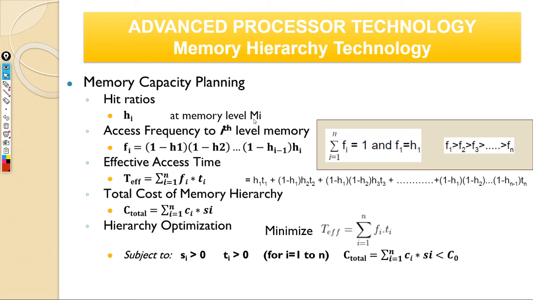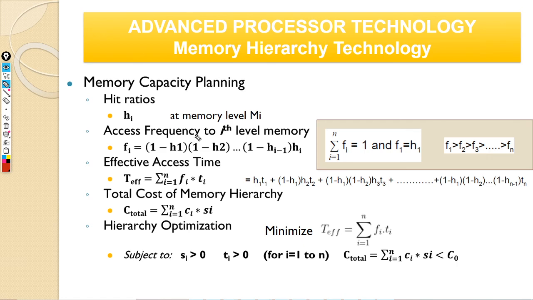If I go to my memory and look at 8004, what is the probability that I find the data I need? That is the hit ratio. Obviously, 1 minus hit ratio is your miss ratio, and h(i) is your hit ratio or hit frequency. It's just a probability.